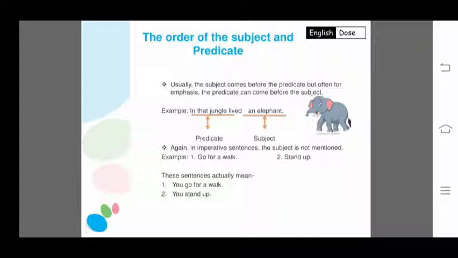It means you stand up. So, in an imperative sentence, we never use the subject. The subject is always understood as you. These sentences actually mean you go for a walk, you stand up.